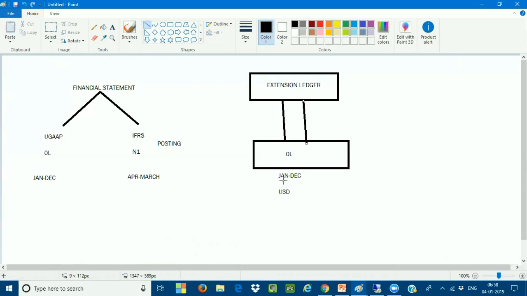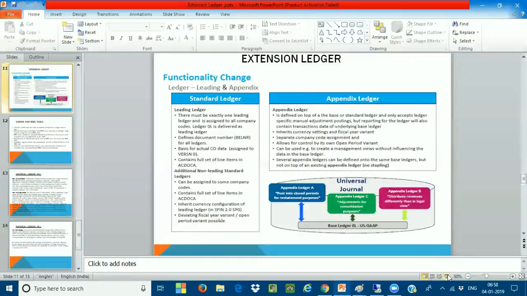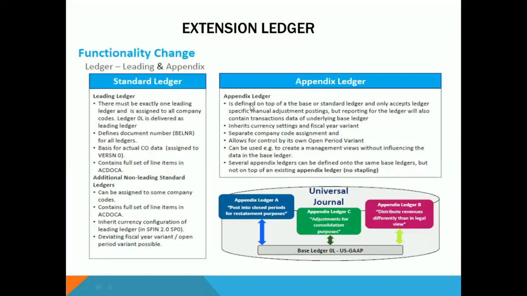Okay. It is only the fiscal year variant, and the currency settings are inherited. If I see this, okay, if this is the standard SAP, here you can see where it is, the appendix ledger. See here, the currency settings and the fiscal year variant. You can see here, sir. This is the point.